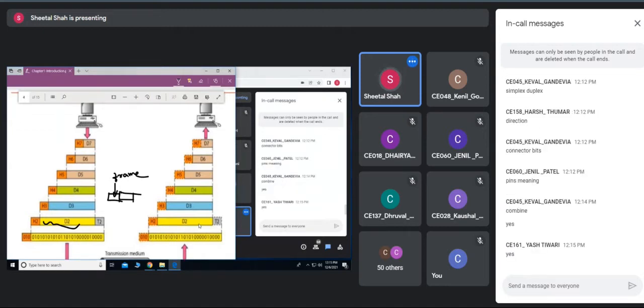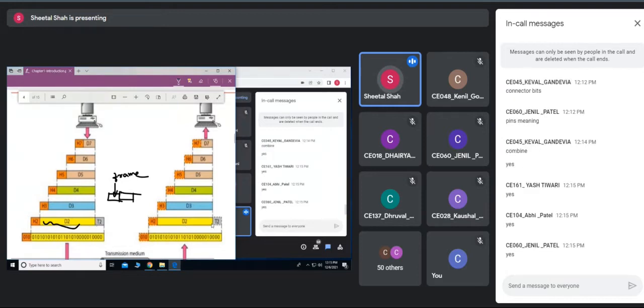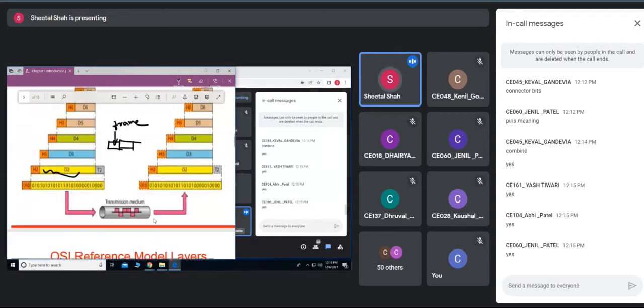So for every data frame, a checksum would be found out, and at the receiving end it will check for errors, combine those data frames, and pass them to the next layers. Then it can also confirm the receipt of the proper data to the sending end.